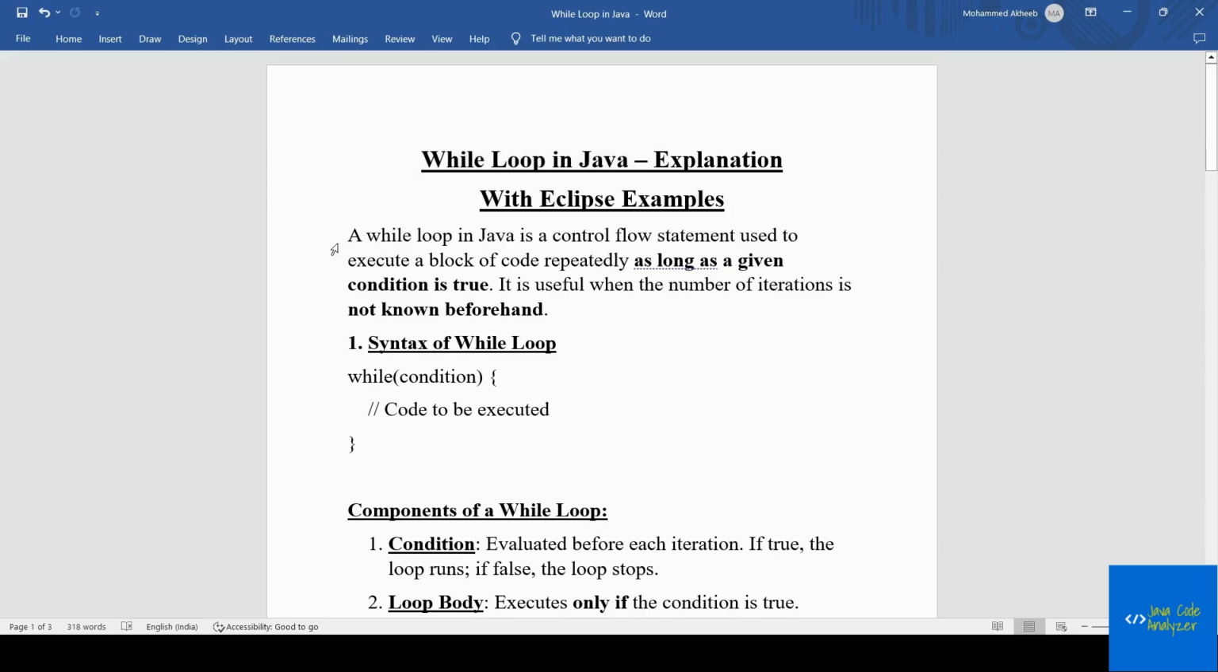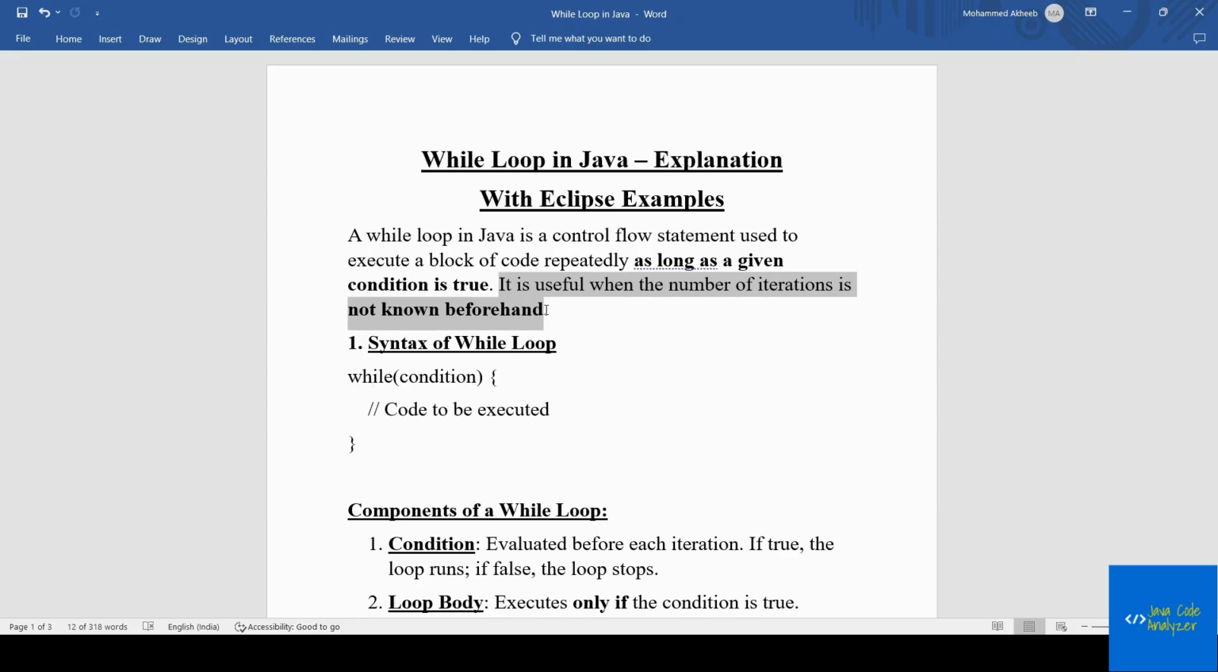The while loop in Java is a control flow statement like the for loop, which is used to execute a block of code repeatedly as long as a given condition is true. It is useful when the number of iterations is not known beforehand. When to go with the for loop? We go with the for loop when we are aware of the number of iterations. We know that we have to execute some set of statements this many times. At that time we go with the for loop.